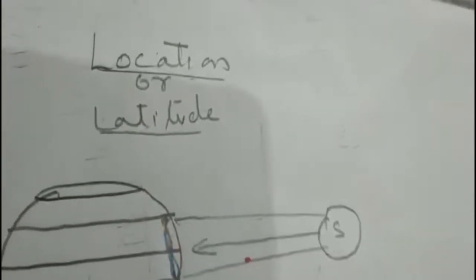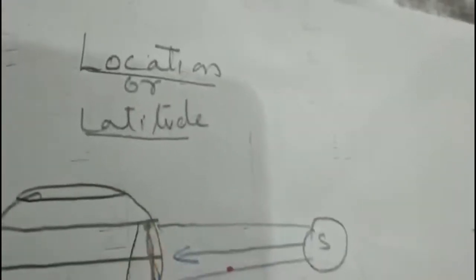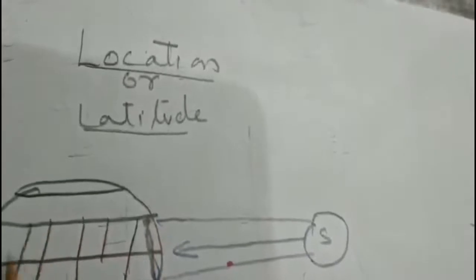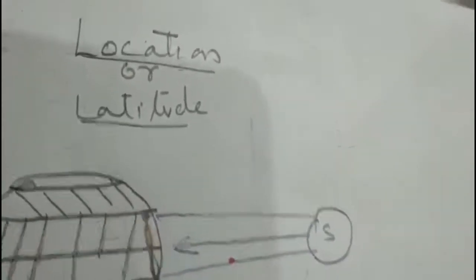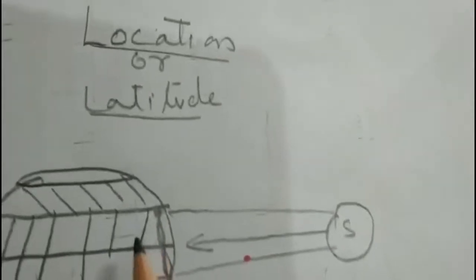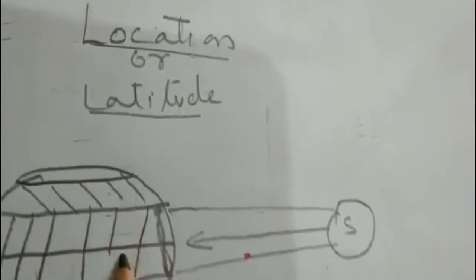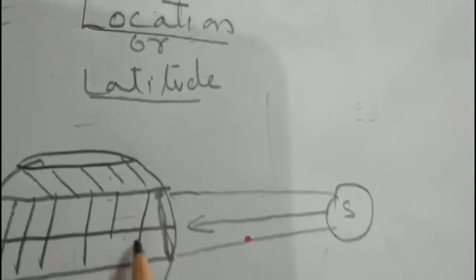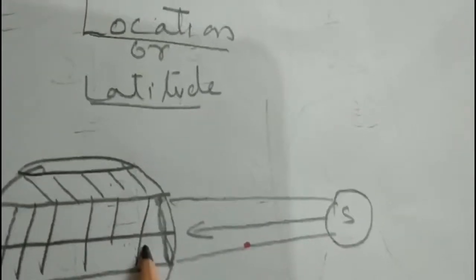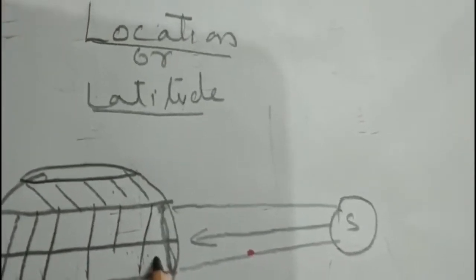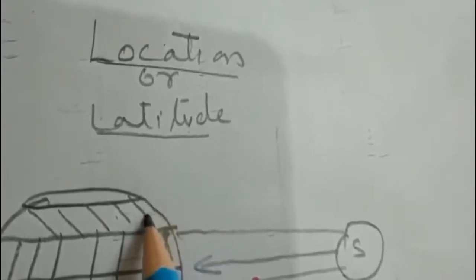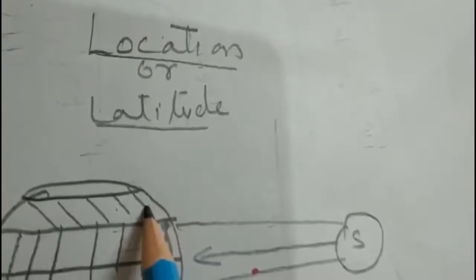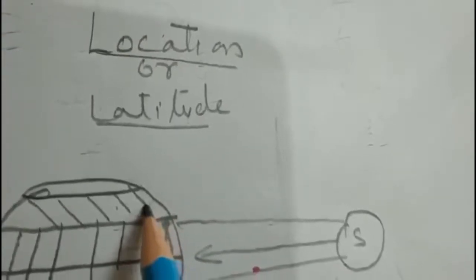Okay, this is Arctic Circle, this Antarctic Circle. So this region is known as tropical region, this area is known as temperate. So the characteristics of tropical and temperate is that tropical always has a warm condition, neither too high nor too less. Temperate, you can say that temperature is too high in summer and less in winter.